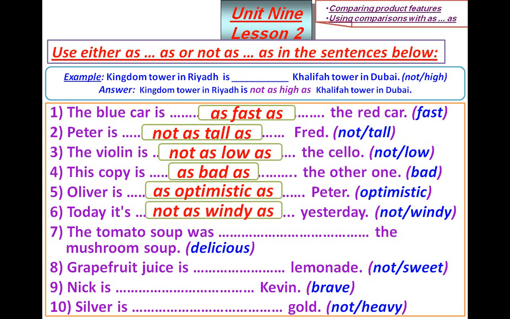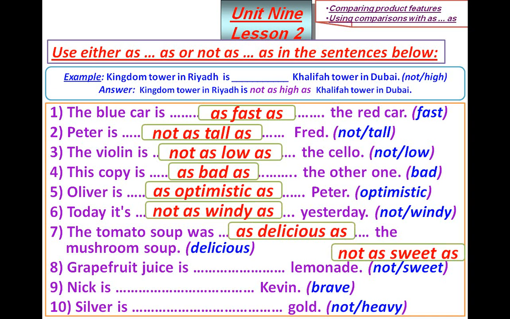Number 7, the tomato soup was as delicious as the mushroom soup. Number 8, grapefruit juice is not as sweet as lemonade. And number 9, Nick is as brave as Kevin. Number 10, silver is not as heavy as gold.